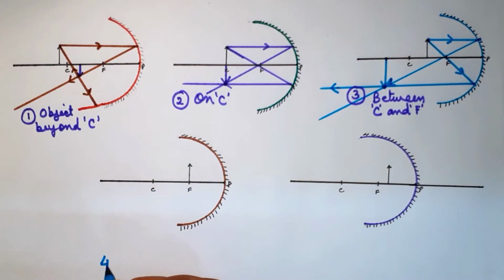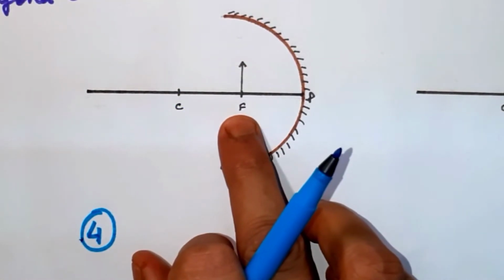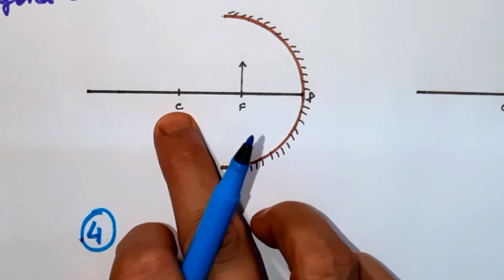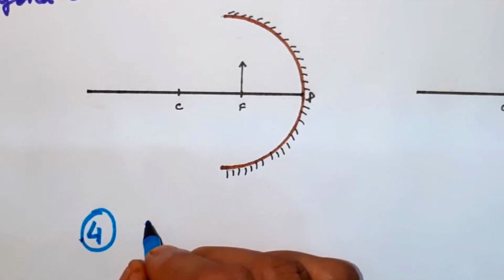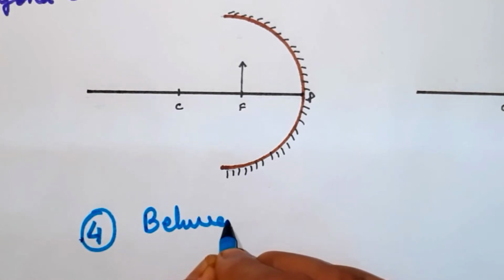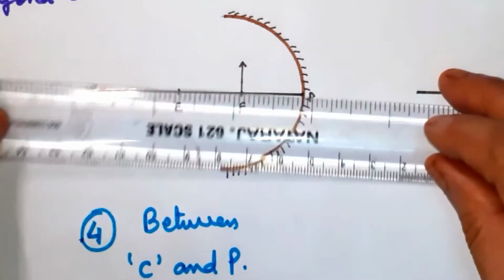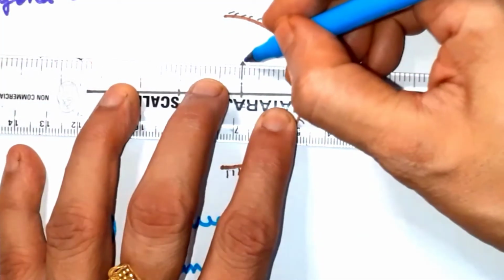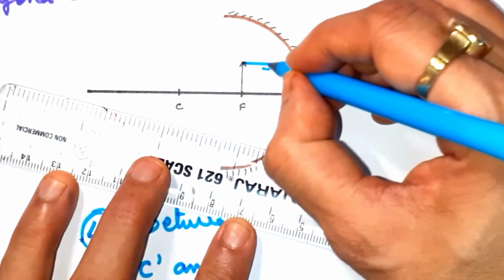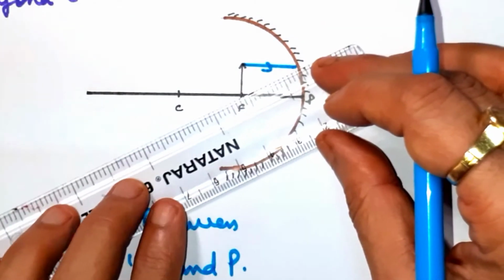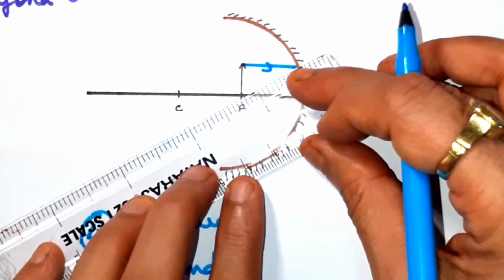Let's take the fourth step. Here the object is kept somewhere between center of curvature and pole, between C and pole. So what will be the fate of the image in this case? Let's apply the law of reflection for the spherical mirror. If the ray is parallel to the principal axis, it will pass through the focus.